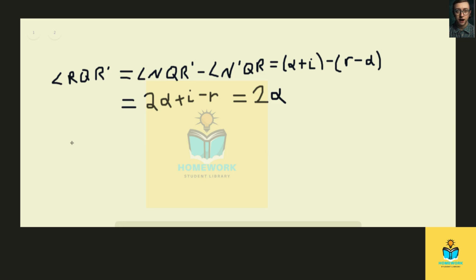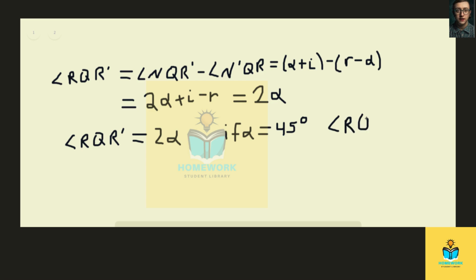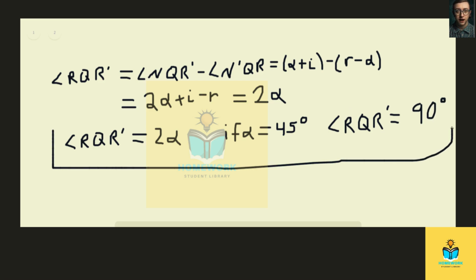So therefore, we can conclude that the angle RQR prime is indeed equal to 2 times alpha. And if alpha equals 45 degrees, then the angle RQR prime is equal to 90 degrees, which is reasonable. So let's just go ahead and box all this in as our solution for the question.